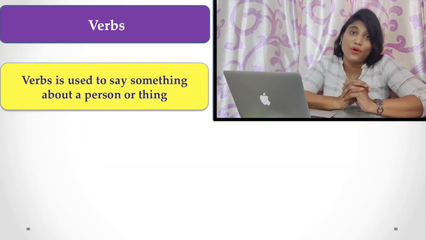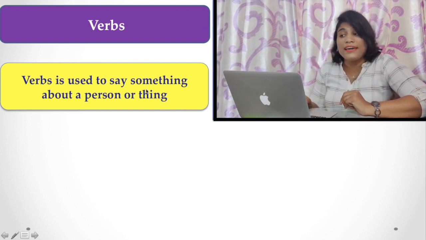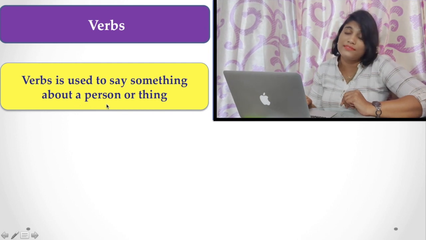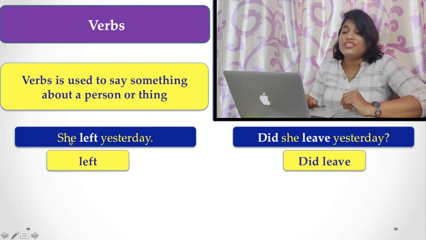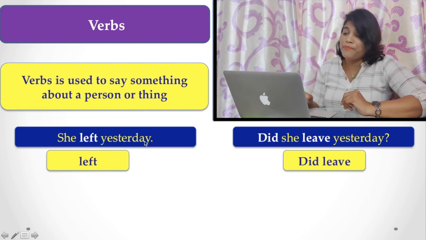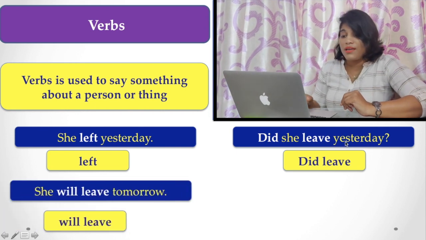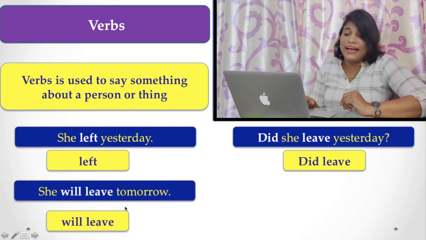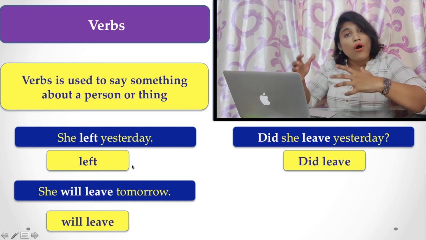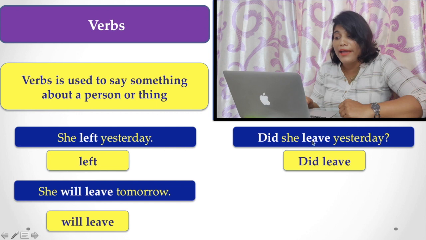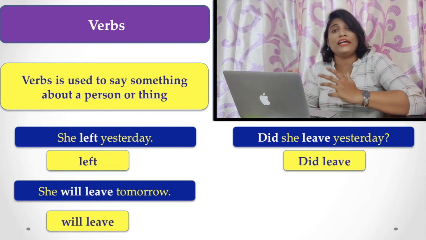These words are called verbs. Verbs are used to say something about a person or thing. For example, she left yesterday. Did she leave yesterday? Or we can say that she will leave tomorrow. Here in all these examples, you find the verb leave is used in three different ways.